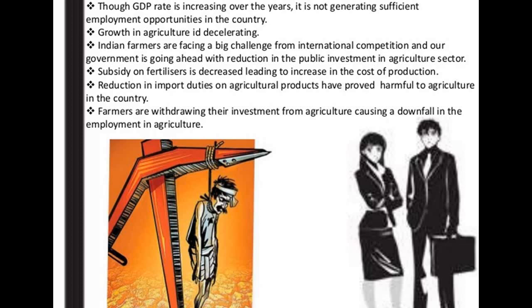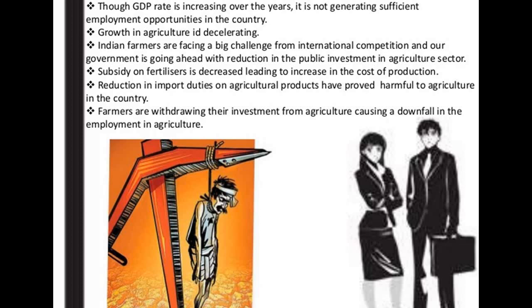So basically what is happening, as I have just told you, is because of the globalization in the agriculture sector, Indian farmers are facing a big challenge from international competition.